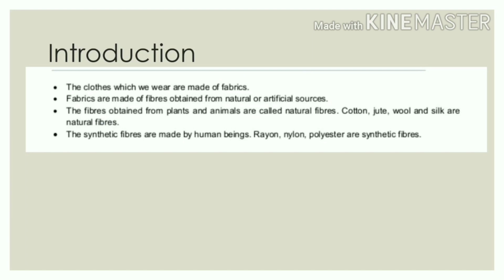Fiber is a single and elongated piece of material which is similar to threads. It can be natural or synthetic like cotton, rayon or nylon. In this chapter we are going to learn about the artificial fibers. They are like rayon, nylon, and also we are going to learn about the polyesters.